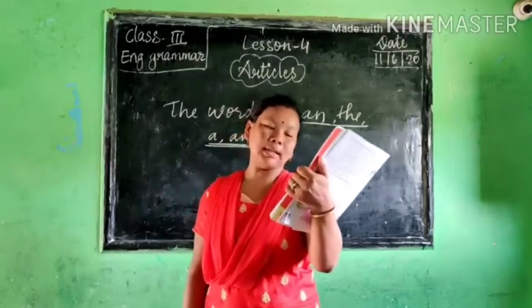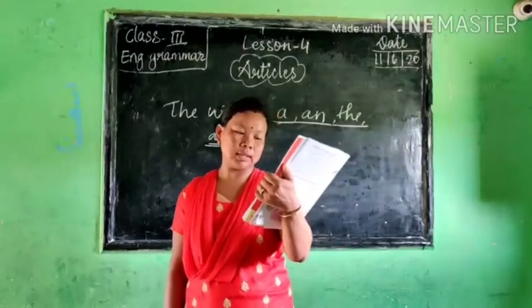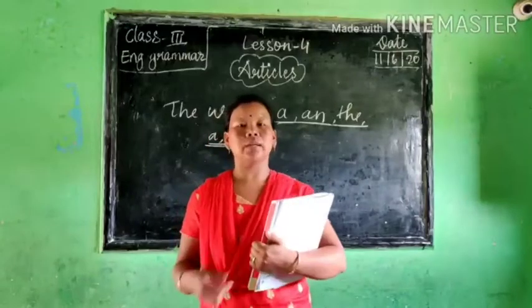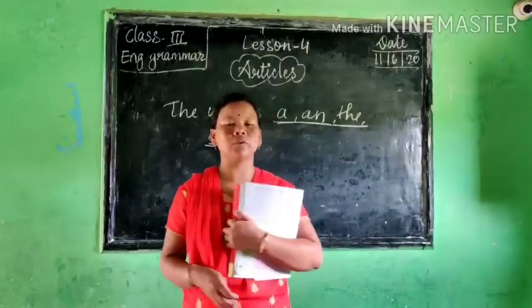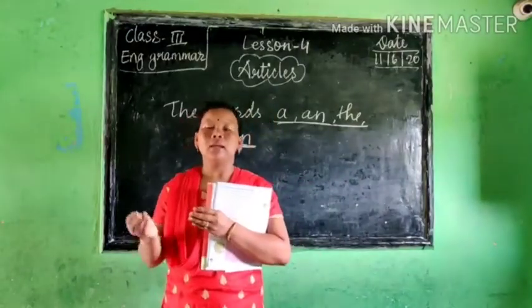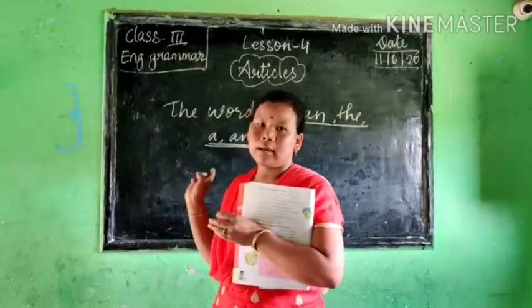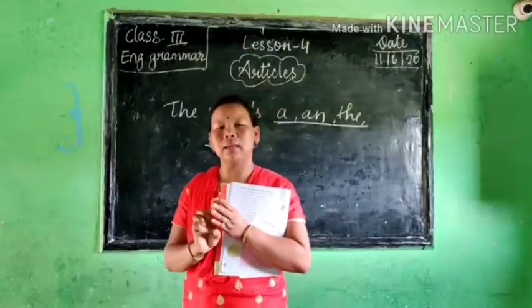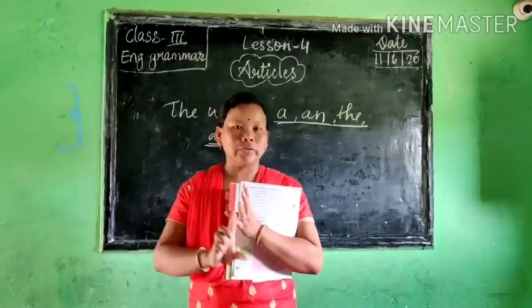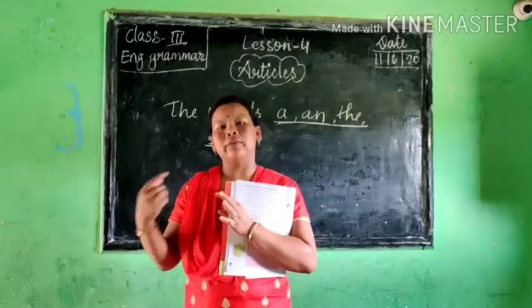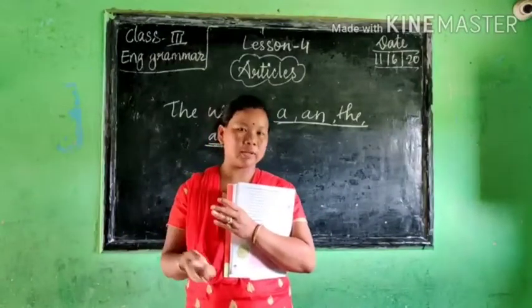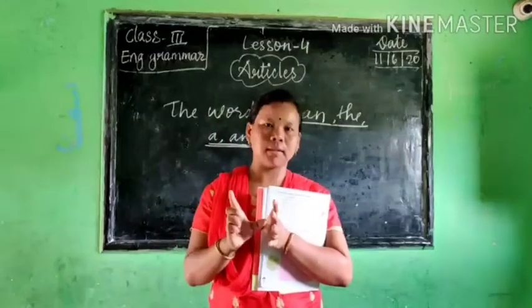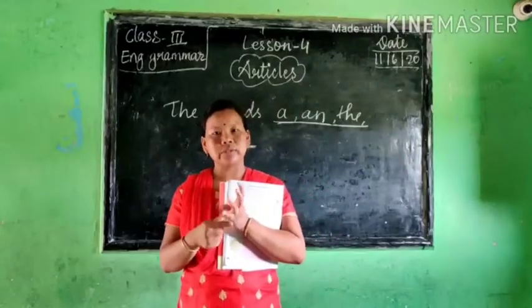So it is called the definite article. So when we speak about general, then a and an, and that we call indefinite article. Then when we speak about a specific or particular thing, there we use the.